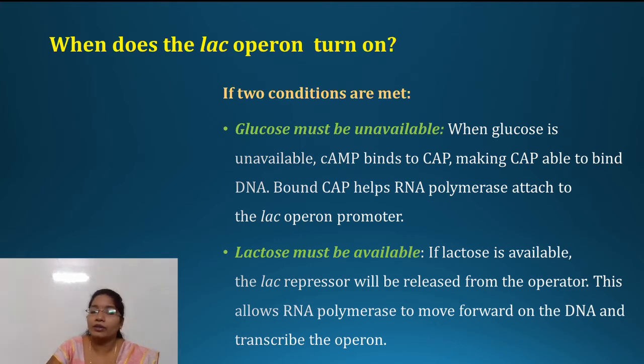Whereas when lactose is there, the lac repressor will be released from the operator. The RNA polymerase slides over the DNA, and it will also result in transcription. So in these two cases, when glucose is unavailable and when lactose is available, the lac operon is in the on condition.